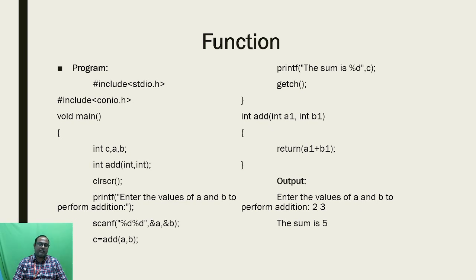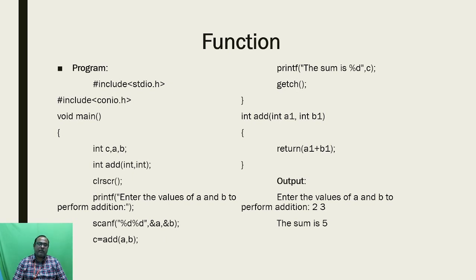After that I have mentioned the clear screen, which helps to clear the output screen. And next I have mentioned the printf statement. With the help of this printf statement, I am getting the input values, a comma b. Okay, so here I am using the scanf statement. With the help of the scanf statement, I am getting the input values of a and b.